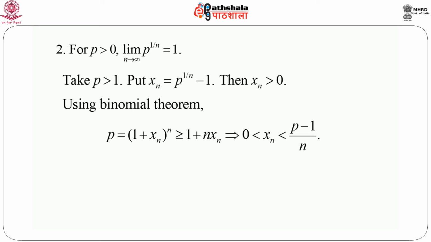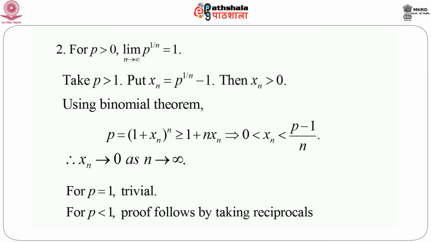This immediately implies that xn is less than p minus 1 by n, and at the same time xn is bounded below by 0. So 0 is less than xn is less than p minus 1 by n. As n goes to infinity, the right side goes to 0, so xn goes to 0 as n goes to infinity. If we put p equals 1, then p to the power 1 by n is always equal to 1, and hence its limit is 1. Now for p less than 1, the proof follows by the same argument as for p greater than 1, only we have to take the reciprocal.